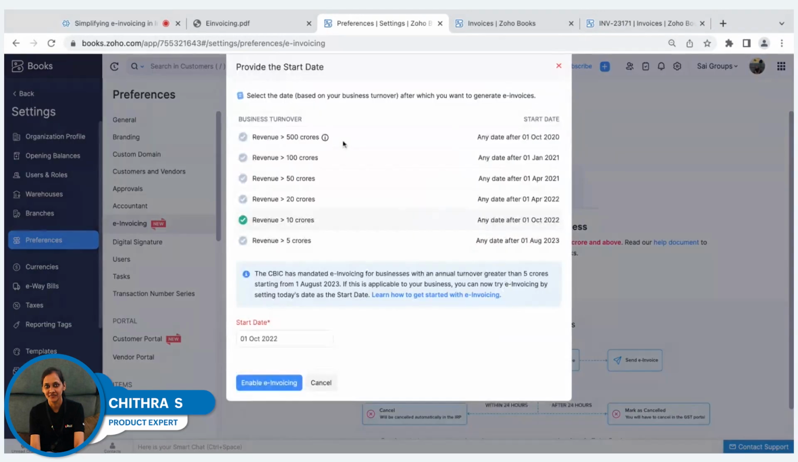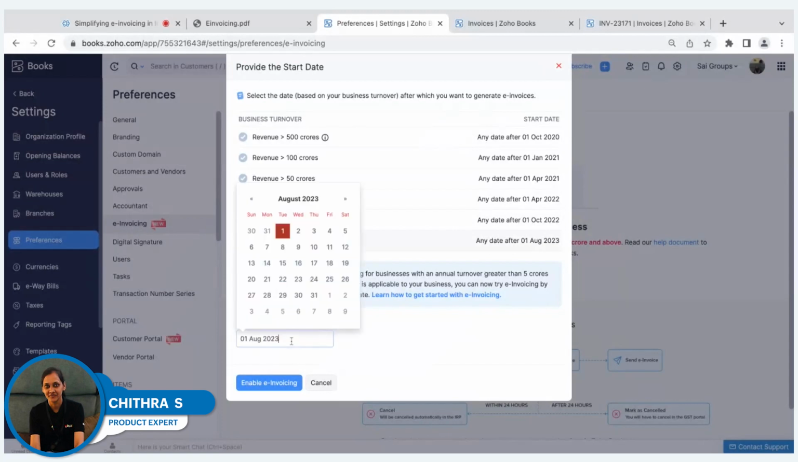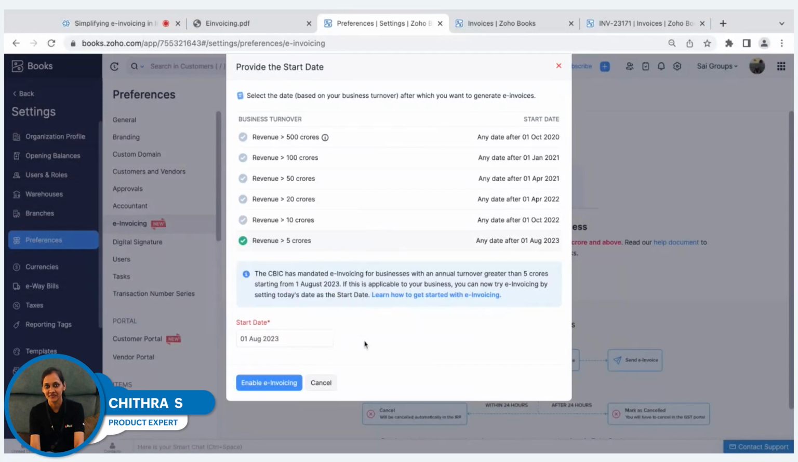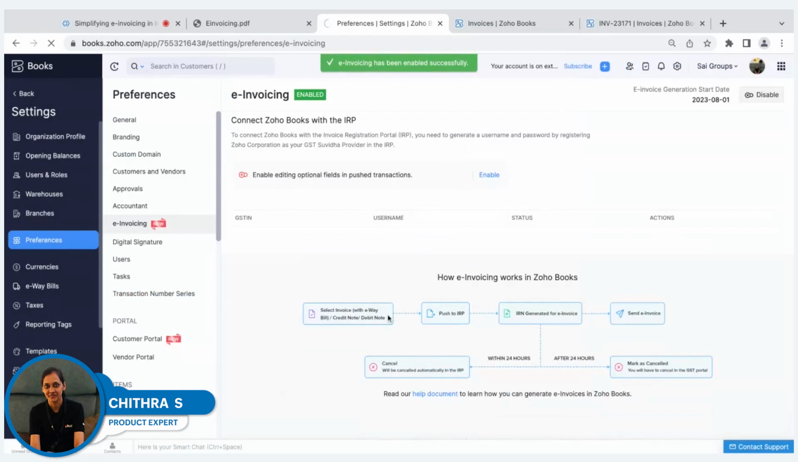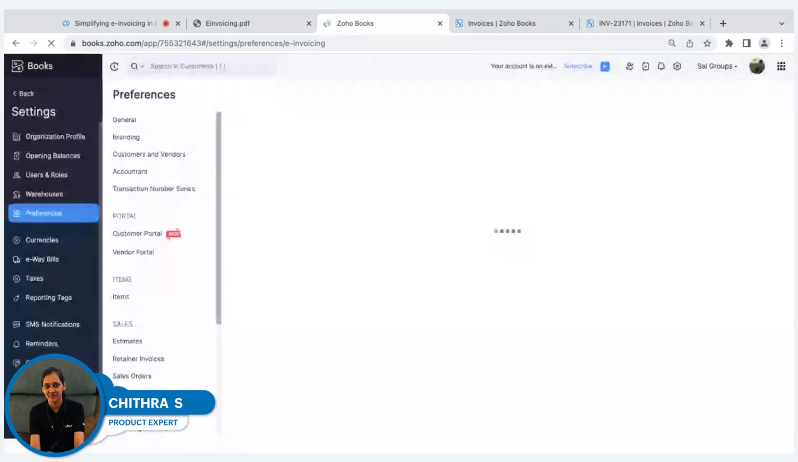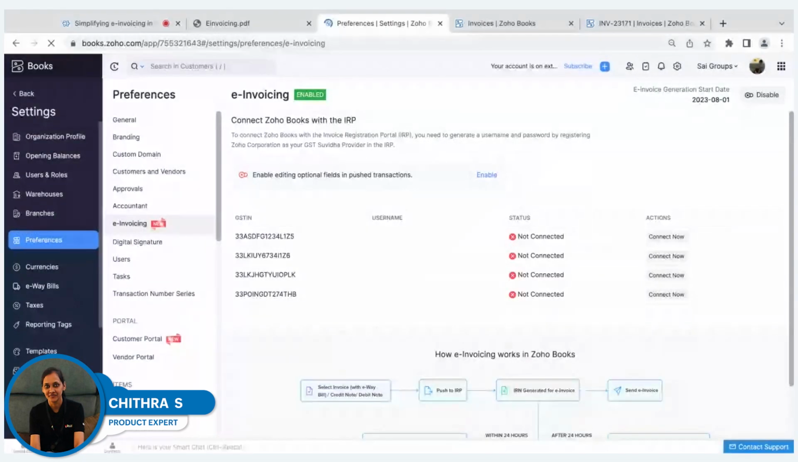It'll ask you under what bucket, like under which revenue your business falls in. You can select the respective option from here, enter from which date you'll be generating e-invoices, and you can enable e-invoicing in your Zoho Books organization. So this completes the second step for us, where we have enabled e-invoicing in Zoho Books.